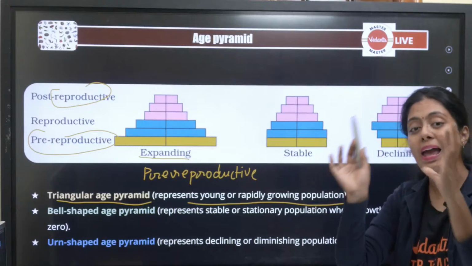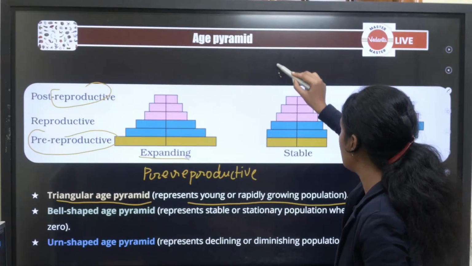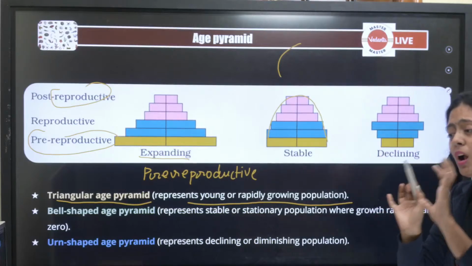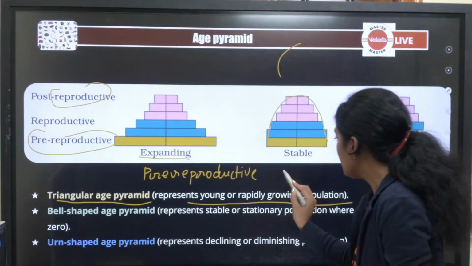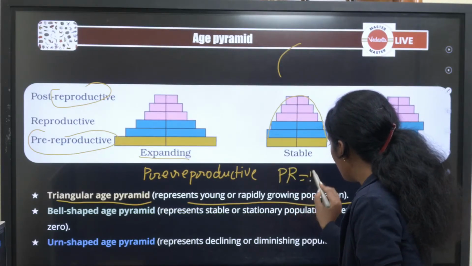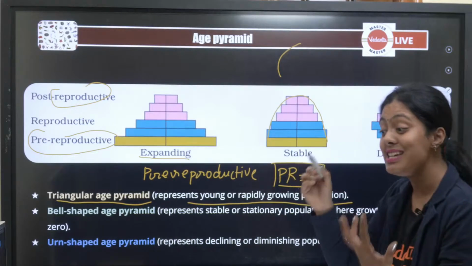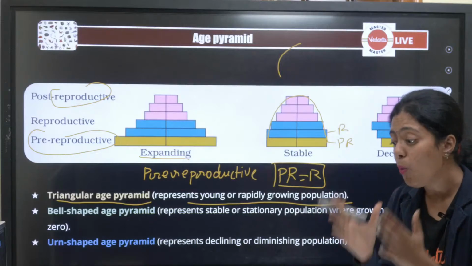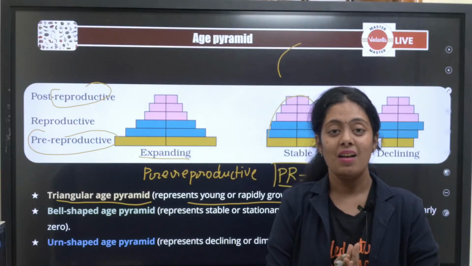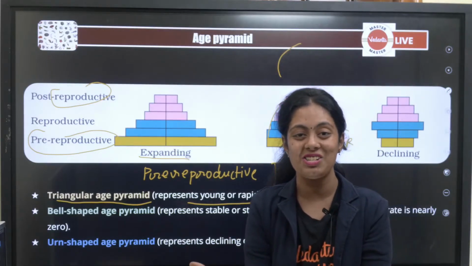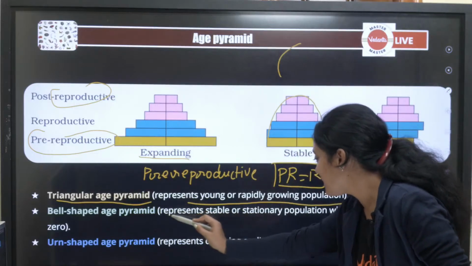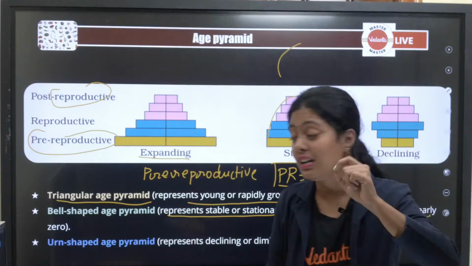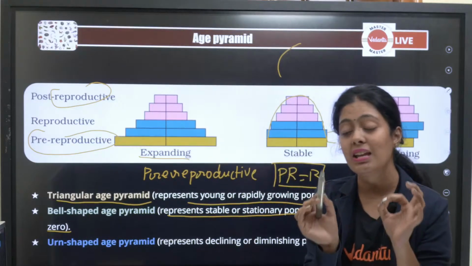Okay, next, bell-shaped age pyramid. இது ஒரு bell மாதிரி இருக்கு. Just imagine it's like a bell. What is so important here pasangla? Here the pre-reproductive and reproductive population is equal. Can you see here? This is pre-reproductive, this is reproductive. Both of them are equal here. அப்பனா அது ஒரு ஸ்டேபிளான population. So it represents stable or stationary population where the growth rate is nearly zero. This line is very, very important.